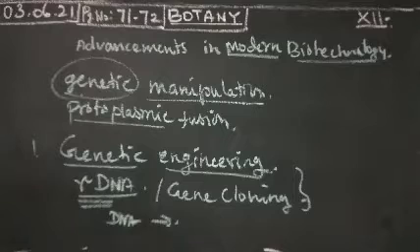What do you mean by the conventional method? That is a traditional method. A modern method is totally different from the conventional or traditional method.